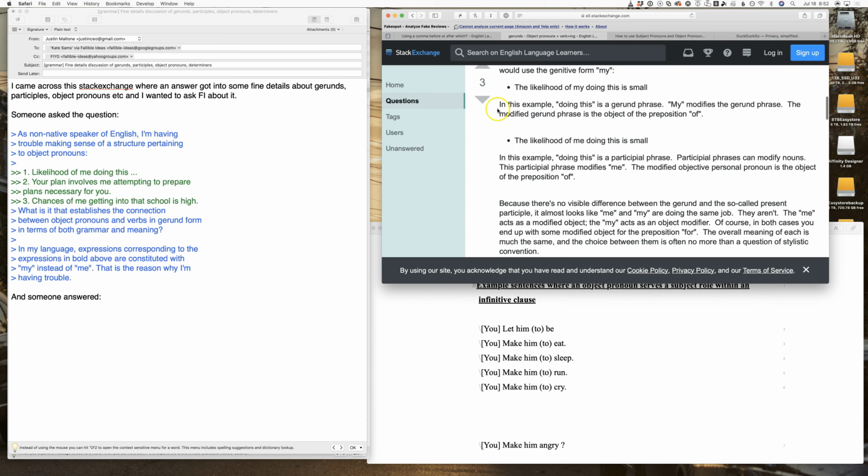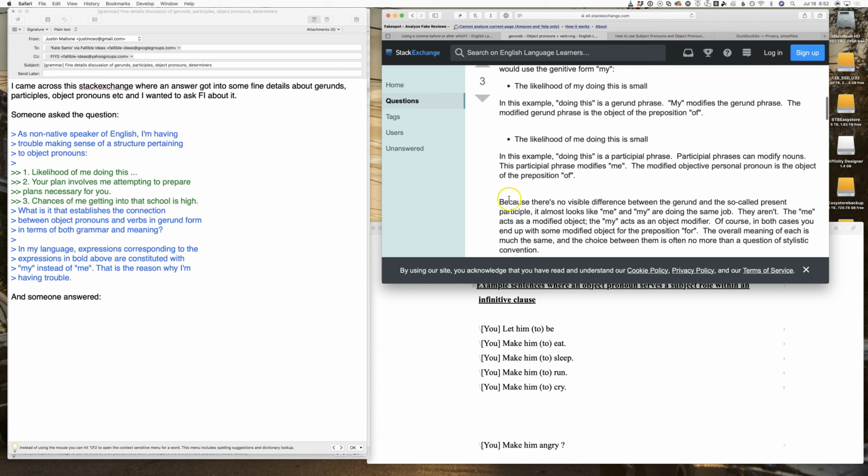And so I thought this was interesting because, like, these two sound very similar, but the grammatical analysis comes out completely different. And this guy continues. Because there's no visible difference between the gerund and the so-called present participle, it almost looks like me and my are doing the same job. They aren't. The me acts as a modified object. The my acts as an object modifier. Of course, in both cases, you end up with some modified object for the preposition for.